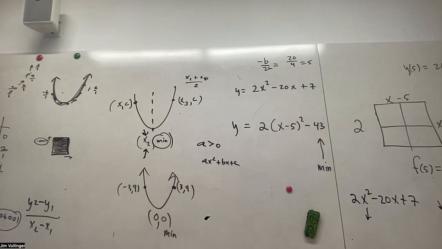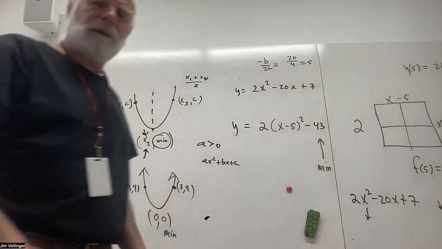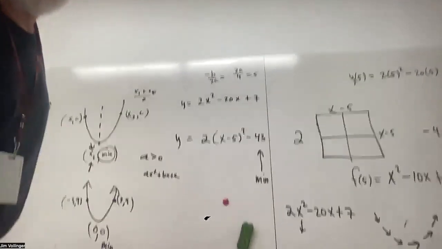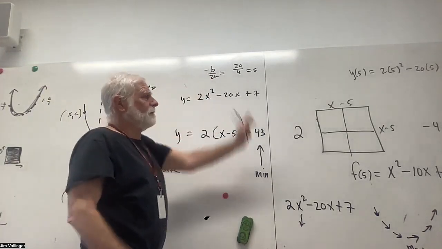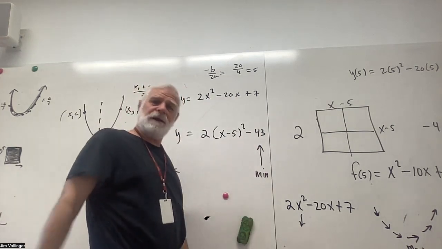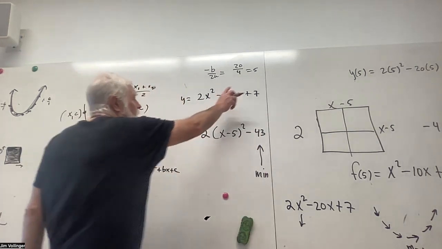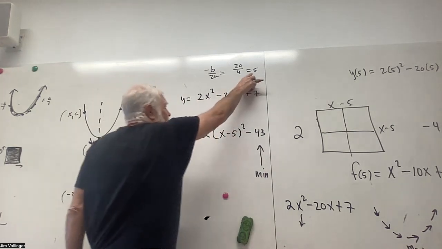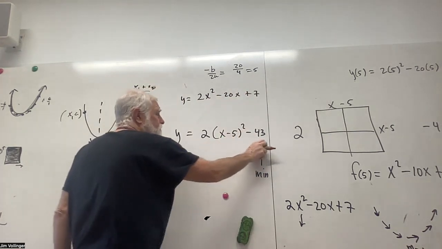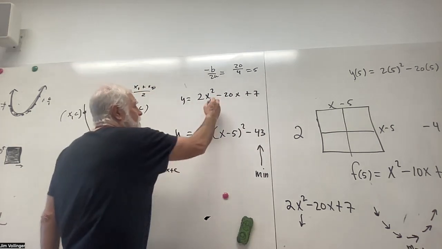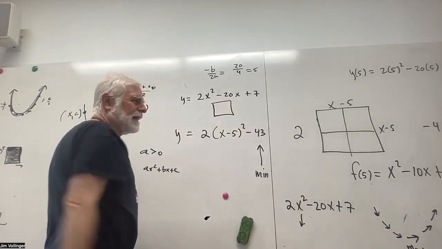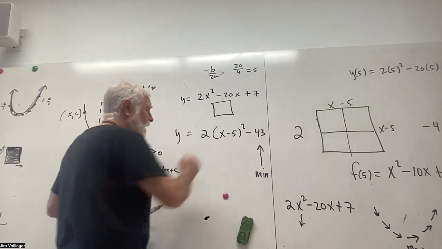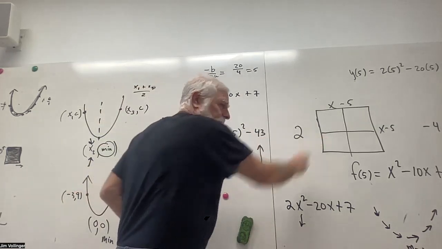Well, let's dive into that a little more with an example. So what do we do when we put things in graphic form? Well, we actually find this value. And I'm going to talk about minus b over 2a in a little more detail here at the end of the video. But if we did, 20 divided by 4 gets us 5. And then we could write that 5. This has area, right? That square has area. How do I minimize that area? Well, geometrically, I guess I did it on the side. Okay, you can kind of see that.